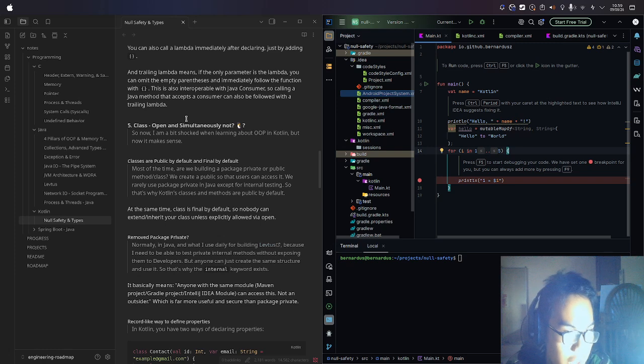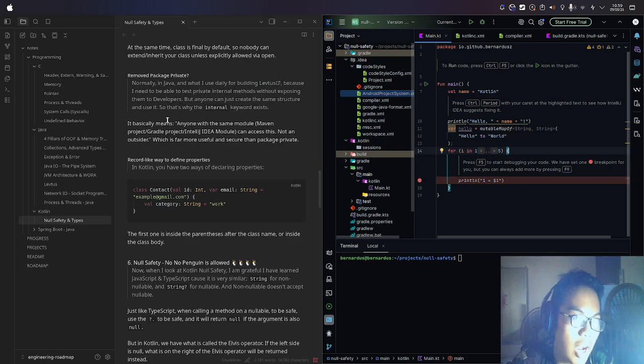Remove package private. Normally in Java, which I use daily for building libraries, I need to be able to test private and internal methods without exposing them to developers, but anyone can just create the same package structure and use it. So that's why the internal keyword exists. It basically means anyone within the same module, whether it is a Maven project, Gradle project, or IntelliJ IDEA module, can access this, not an outsider, which is far more useful and secure than package private.